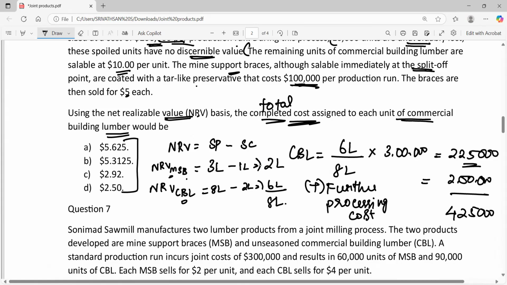4,25,000 is the cost for 80,000 units. We need the cost for 1 unit. So how do we calculate the cost per unit? Cost per unit will be 4,25,000 divided by 80,000. We get 5.3125. So option B is the right answer.